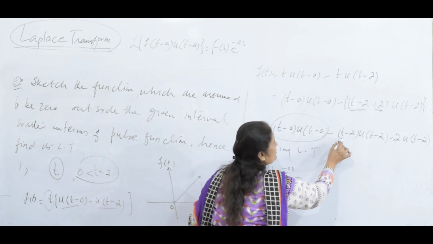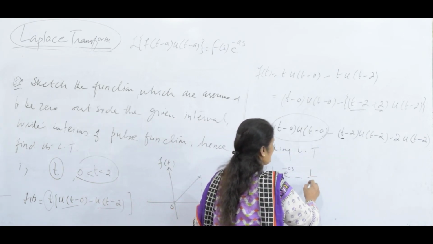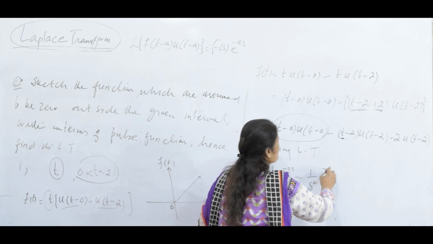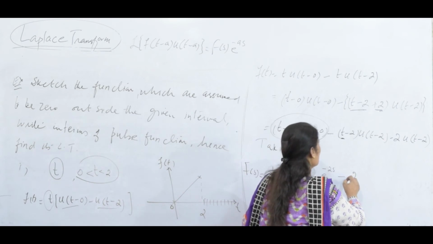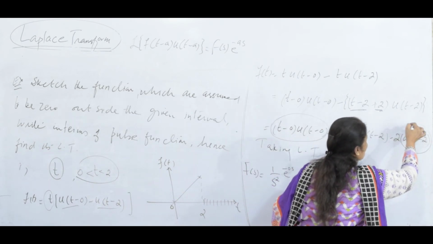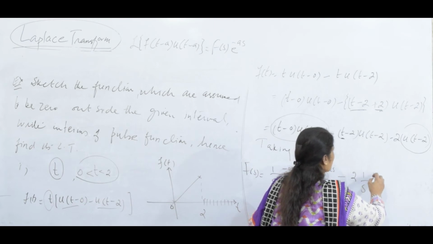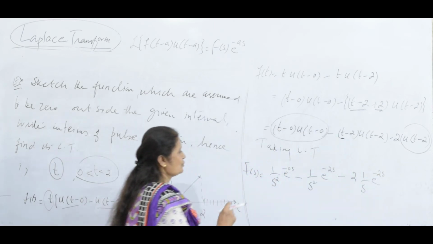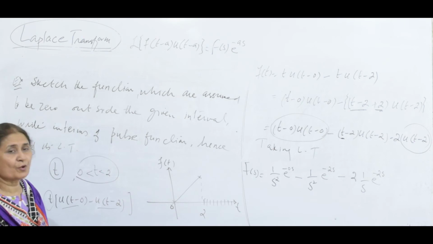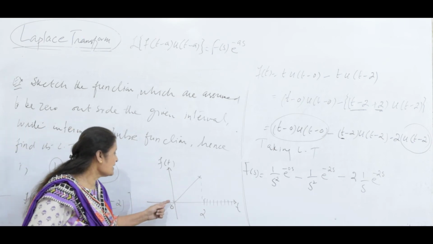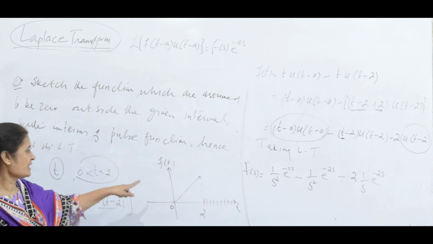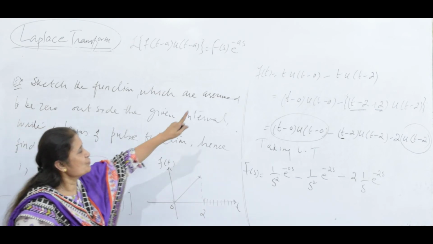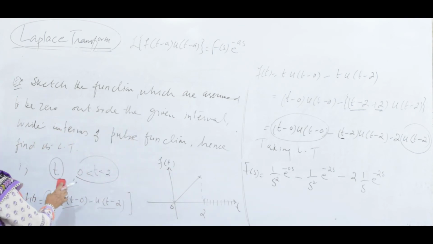Minus, t is a function. The Laplace transform is 1 over s square e to the minus 2s, because a is 2 here, minus 2 times the Laplace transform of the unit step function, 1 over s e to the minus 2s. So this is the Laplace transform of a function that lasted in the interval 0 to 2 and afterward it is 0. You have to sketch and write in terms of pulse, and let me have a few more so that you will understand.